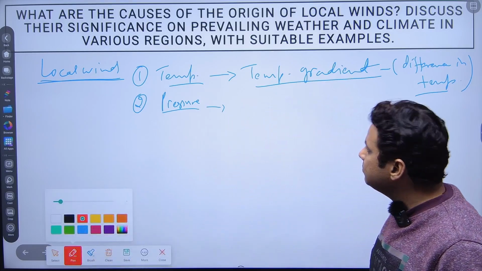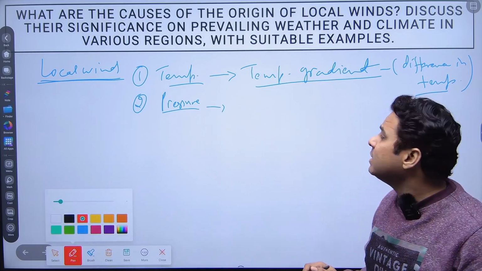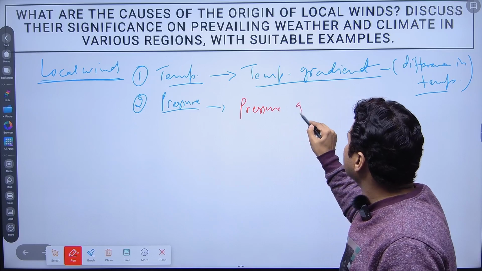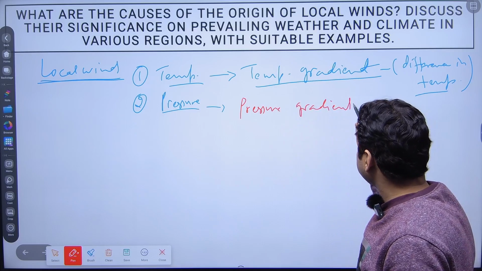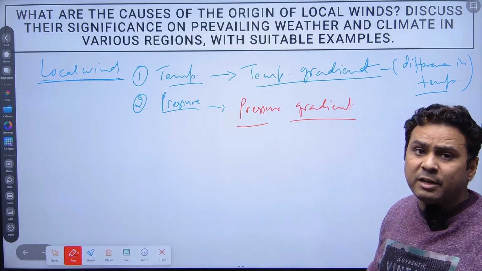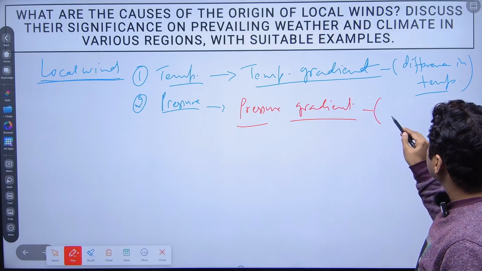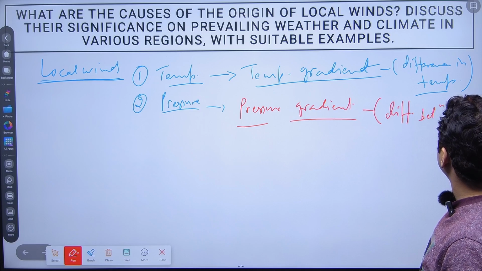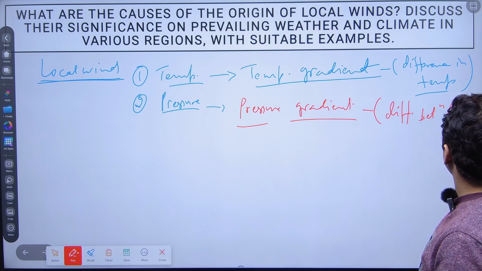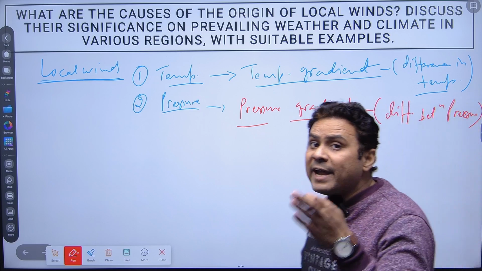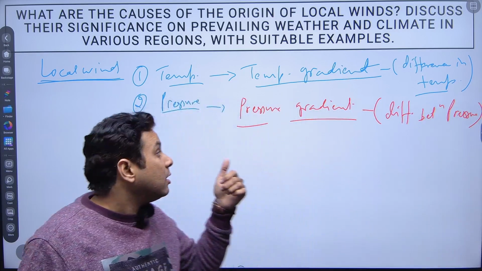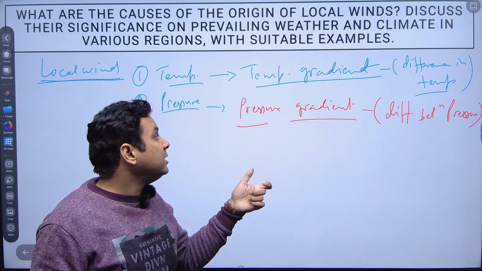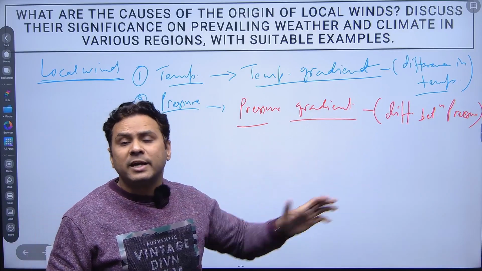Now I will make you understand the pressure gradient. Pressure gradient means what? Again, the difference between pressure, the line joining different pressures. So it draws the pressure gradient line.